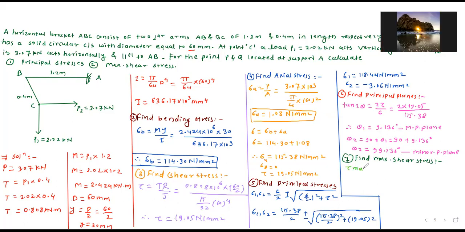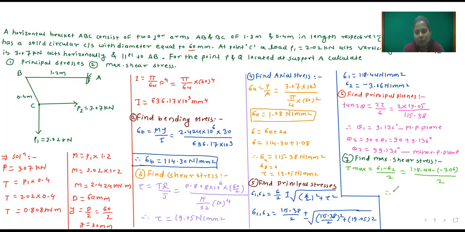Tau max is equal to sigma 1 minus sigma 2 divided by 2, which is 118.44 minus (minus 3.06), divided by 2. So therefore maximum shear stress is equal to 60.75 Newton per mm square. So this is our final answer.